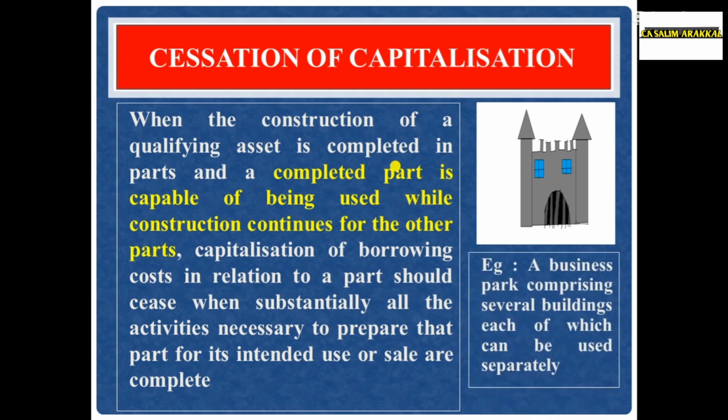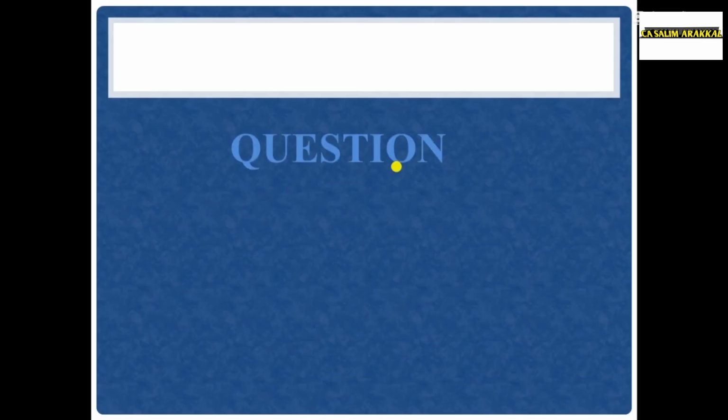An example is given, a business park comprising several buildings, each of which can be used separately. In that case, the borrowing cost incurred for the completed part should be capitalized and the capitalization process should be stopped from that date on that completed building. We will see one question.